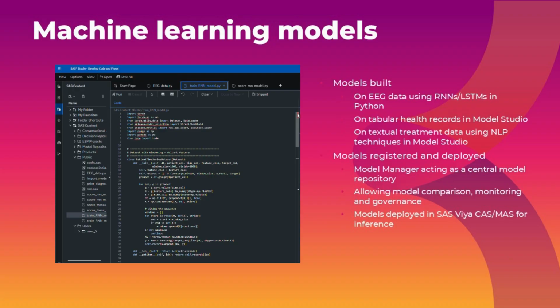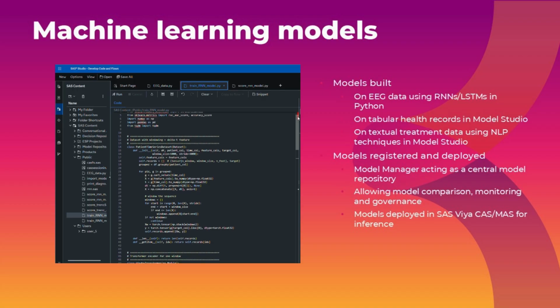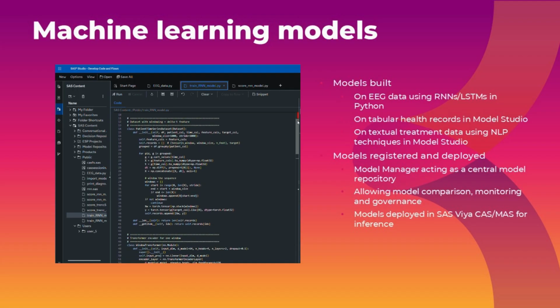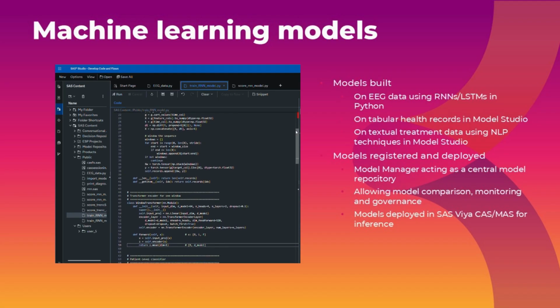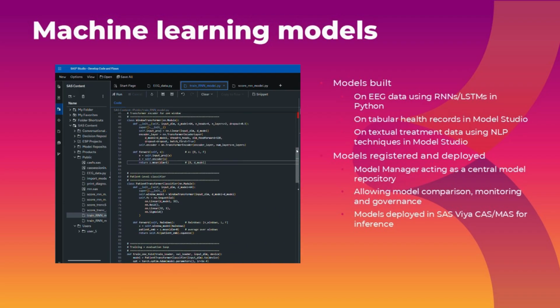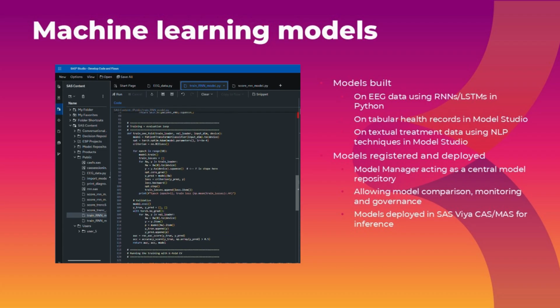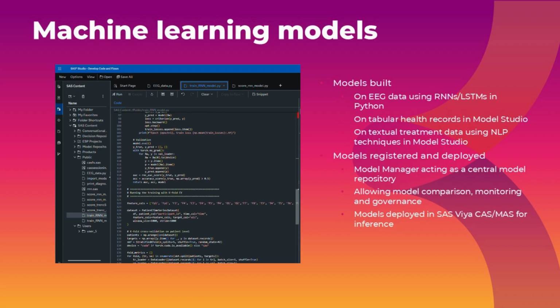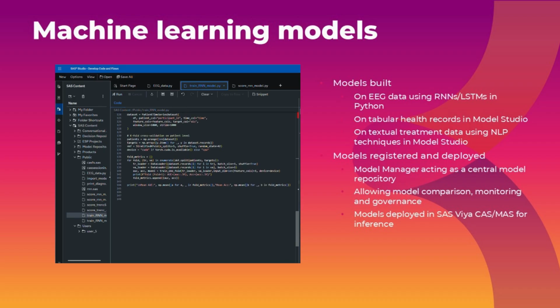To predict Alzheimer's using the EEG measurements data, we have experimented with various models. In particular, recurrent neural networks are useful where the order of events matter. Using a cross-validation approach, our model reached an 85% accuracy score. This deep learning functionality is available in SAS Viya, both using Python packages and CAS action sets.